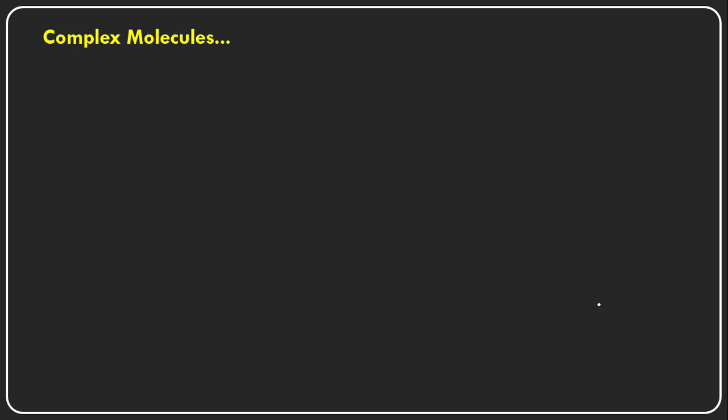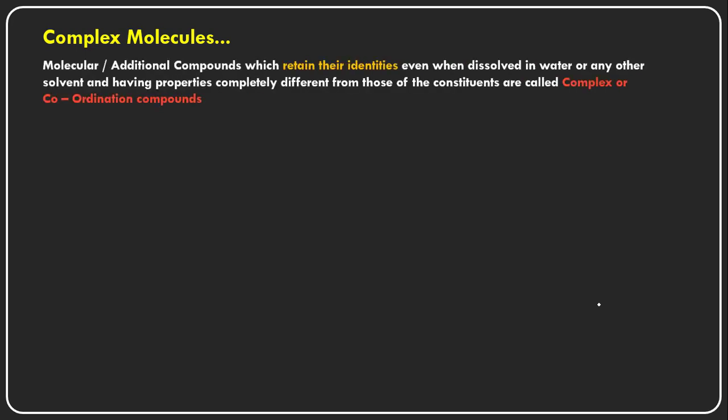And what are the complex molecules? The complex molecules are also molecular compounds or addition compounds, but when they form, they completely lose their identities, their individual properties, and form a new compound, a new entity. The new product formed has completely different properties from those of the constituent particles, constituent molecules or constituent entities, whatever they may be.